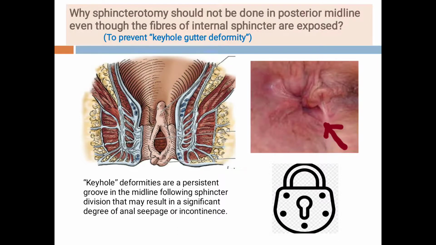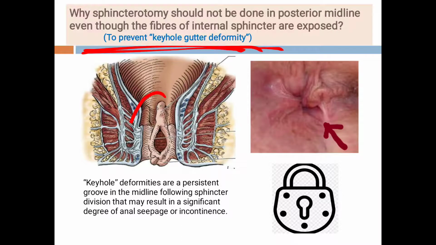Now students, the very important point: why sphincterotomy should not be done in the posterior midline even though the fibers of the internal sphincter are exposed. Now see students, what are the characteristics of the chronic fissure? One characteristic of the chronic fissure is that the fibers of the internal sphincter are exposed in the floor of the fissure. Then why not cut the fibers when they are already exposed? Students, we want to prevent this deformity, called the keyhole gutter deformity.